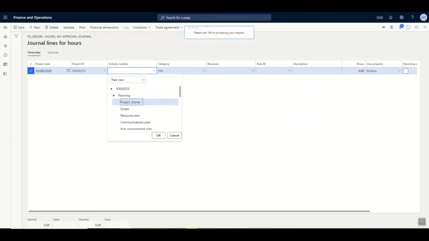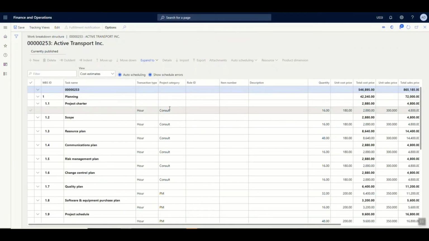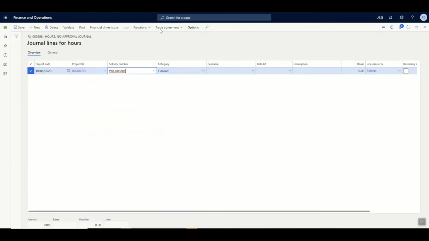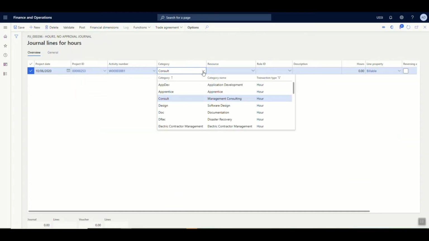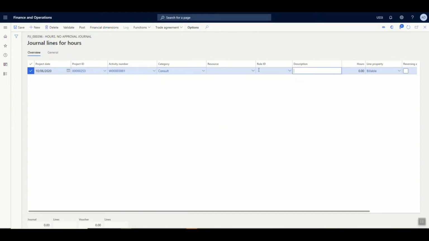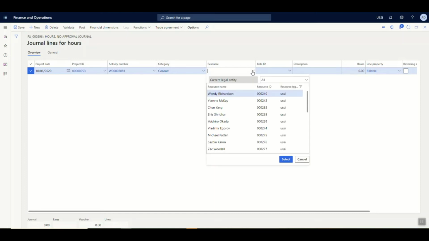The category that I defined in the work breakdown structure was consultant, and hence in the hour journal, the category to be selected is the same, consultant. It is up to the company to define whether the hour journal needs to be consumed against a particular resource or a category. If the exact resource needs to be taken into account, then the resource must be selected over here in the hour journal.